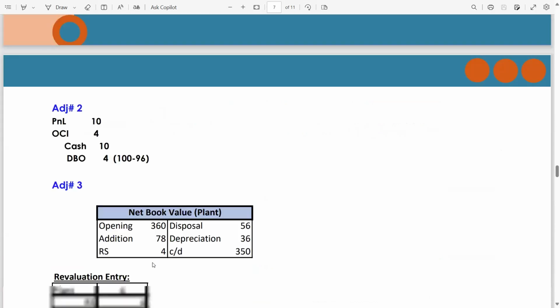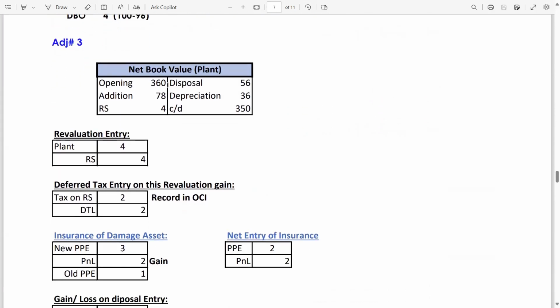Let's solve adjustment number 3. First, you have to make a T account of the carrying value, the net book value of PPE. Opening 360, addition 78. This is not the additions of the foreign transactions. Okay, guys, this is the addition given in the question, adjustment number 3, 78, revaluation surplus 4, disposal 56, depreciation 36. The closing balance is 350. So again, there is no balancing figure in this case as well. Why? Because all the figures have been given by the examiner.